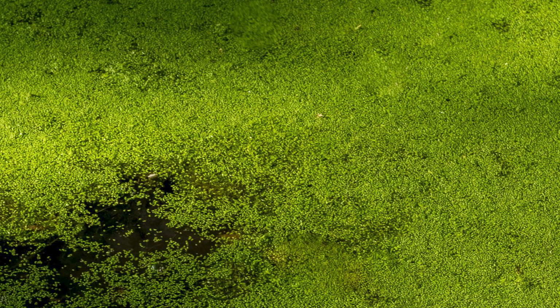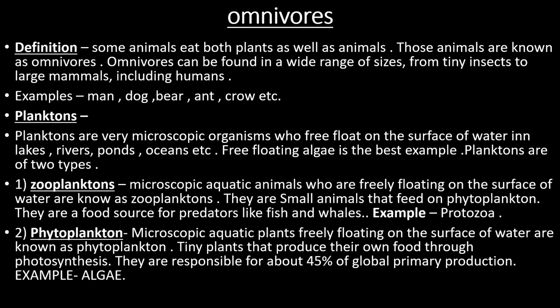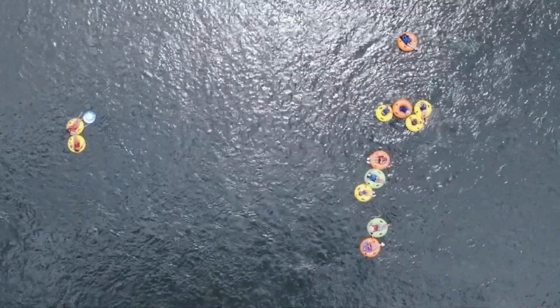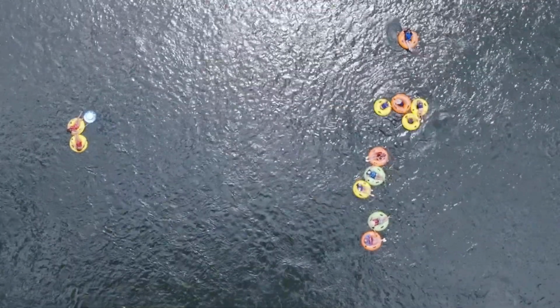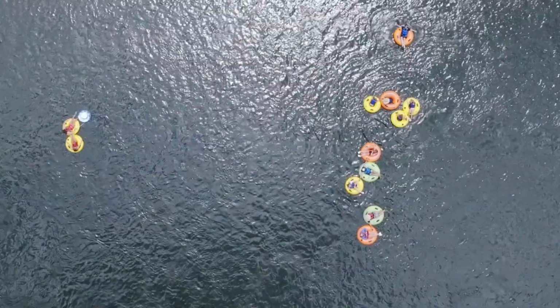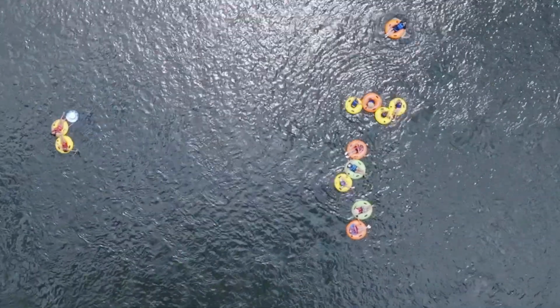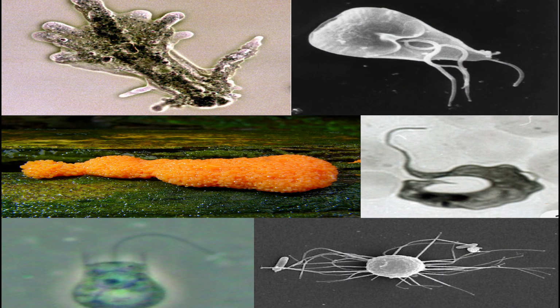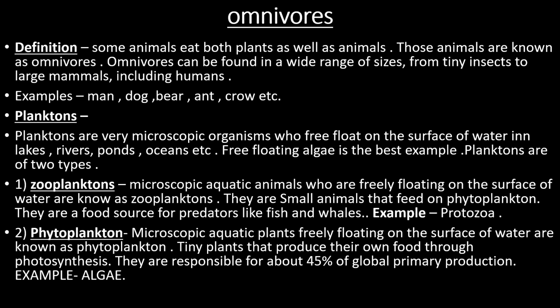Planktons are of two types: zooplanktons, microscopic aquatic animals which are freely floating on the surface of water, are known as zooplanktons. They are small animals that feed on phytoplanktons. They are food source for predators like fish and whales.